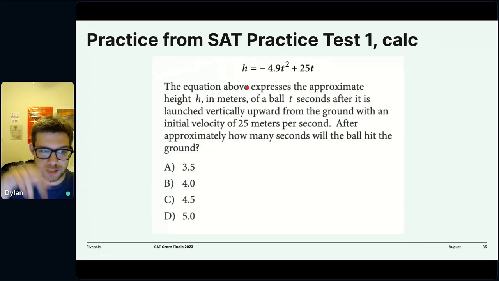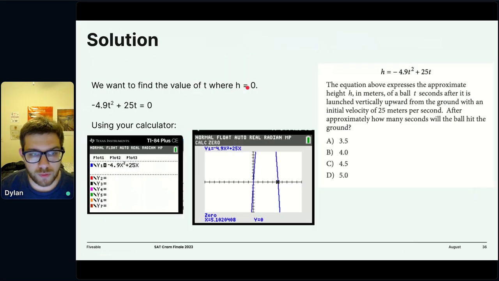We have two situations. Well, this is a calculator question. We could have just rounded up to 5 and then kind of done the math, but it's also just easier to graph, right? So I graphed this on my TI-84, and then I used some functions on the TI-84 to find that 0. And that 0 is 5.1, roughly 5 seconds. So it's really just an exercise in using your calculator.